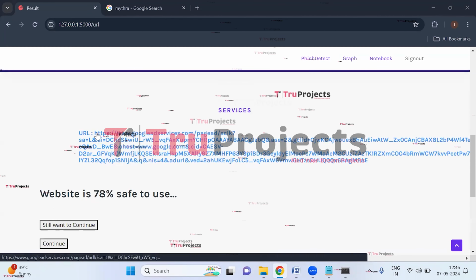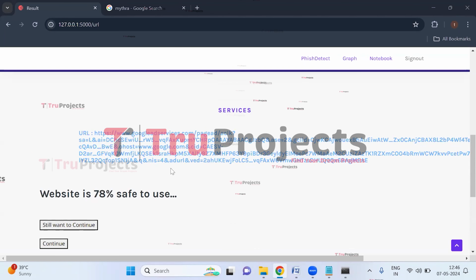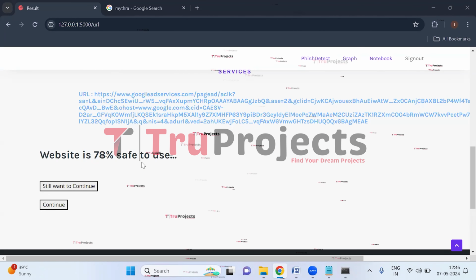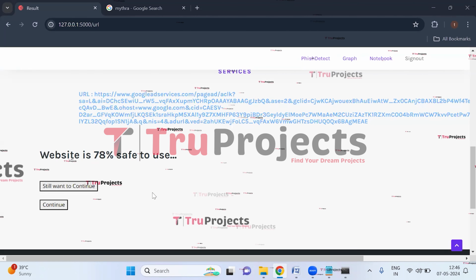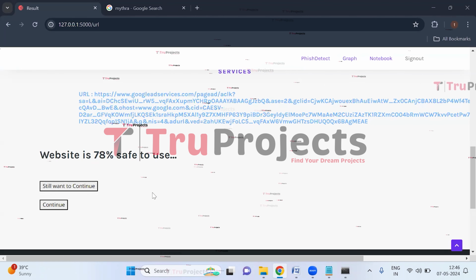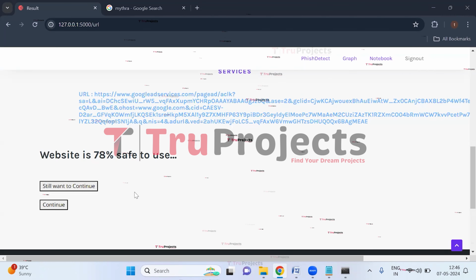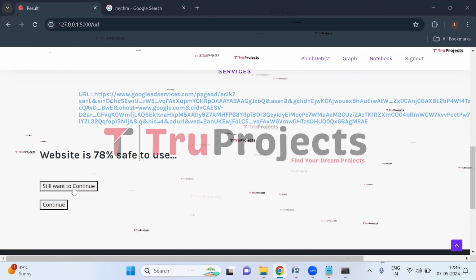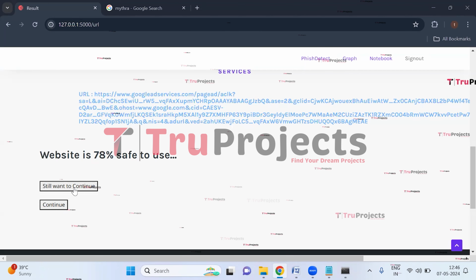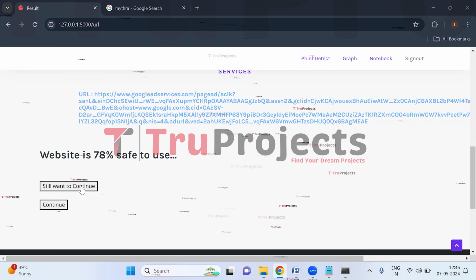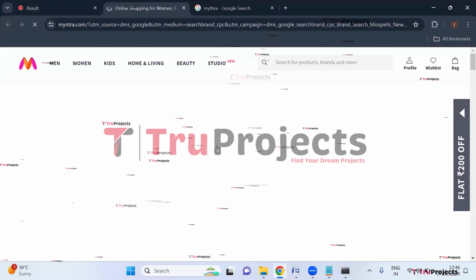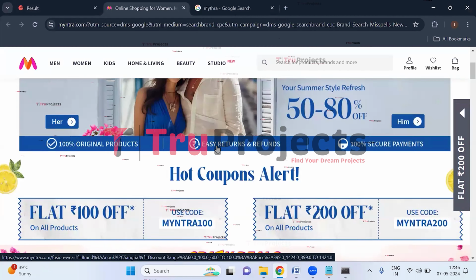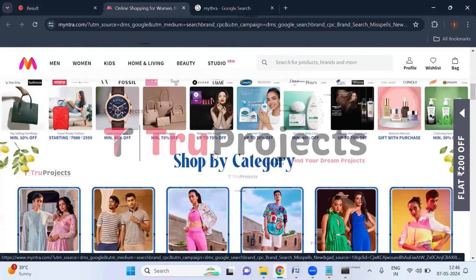So here this is the entered URL and here we can see the result. Website is 78% safe to use. It means it is a secure website and we can use it. It is a legitimate website. So if we want to use this website, we can click on continue or still want to continue because it is safe to use. So let us click on still want to continue. So here we can see we are redirected to the Myntra website and we can use this website.